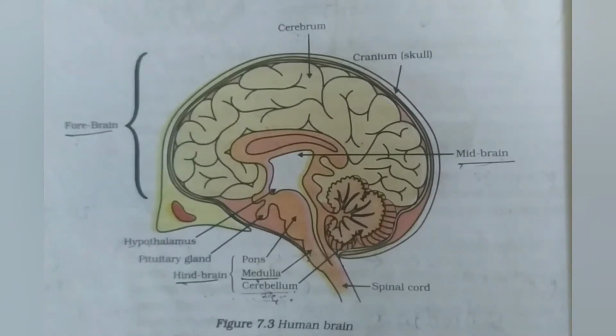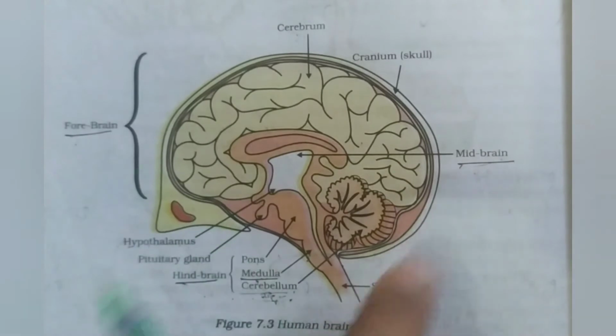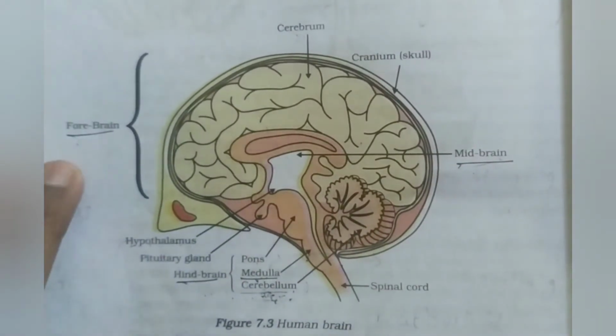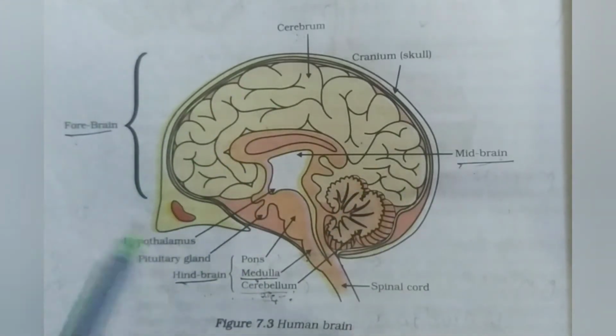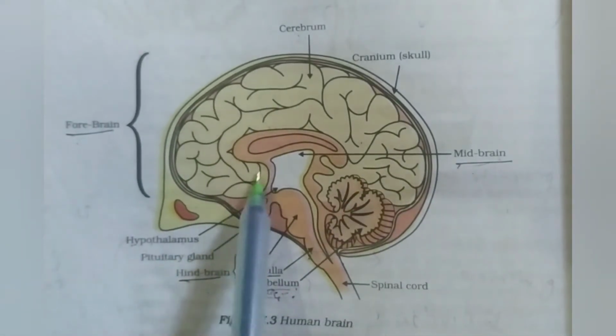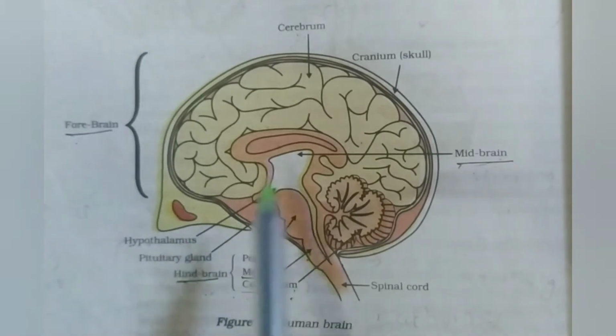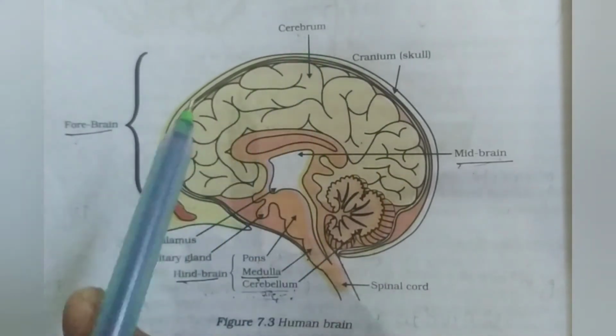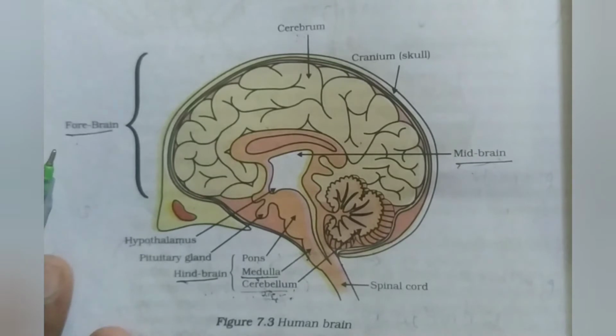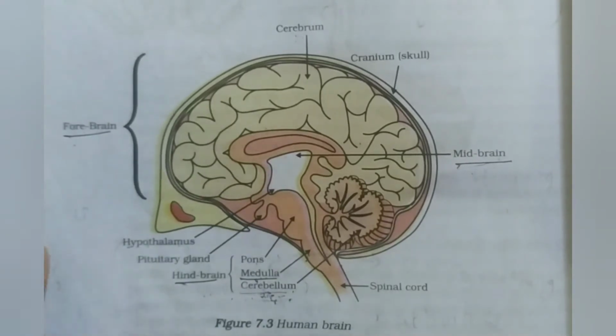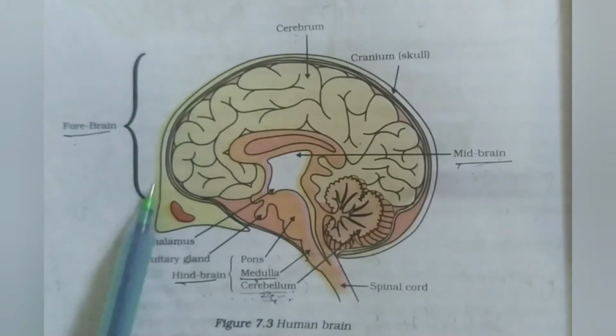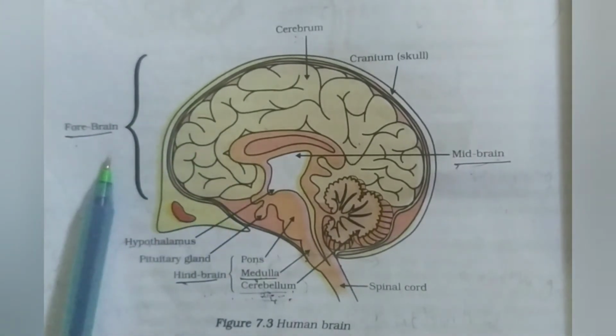Children, now let us study the diagram of the brain and its parts. For our convenience, we have divided it into forebrain, midbrain and hindbrain. Let us study the forebrain first. In the forebrain, we have thalamus, hypothalamus. Thalamus will be somewhere here. Thalamus, hypothalamus and cerebrum. The main function of the forebrain is that it is the center for sensory impulses, that is, it receives the messages.